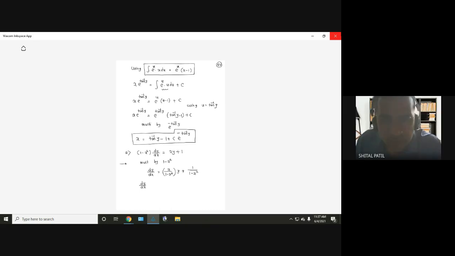So I have done that only. You have written multiply. Absolutely, written wrongly but done correctly. Okay, no problem. So dy by dx minus x divided by 1 minus x square y equals 1 upon 1 minus x square.